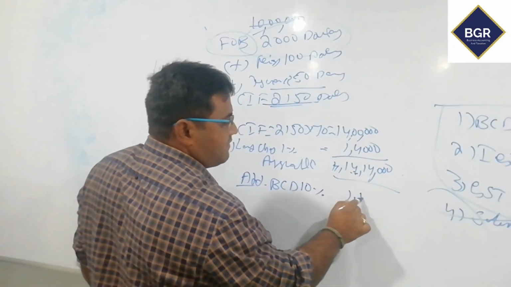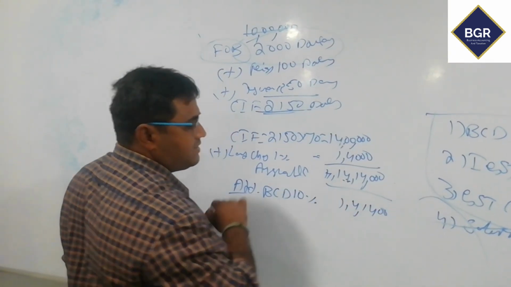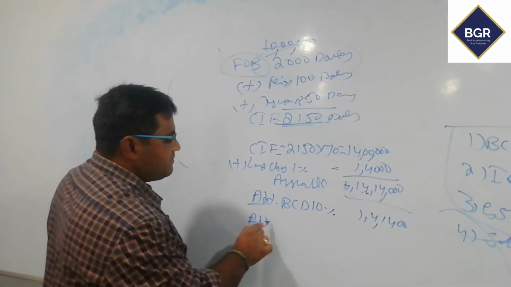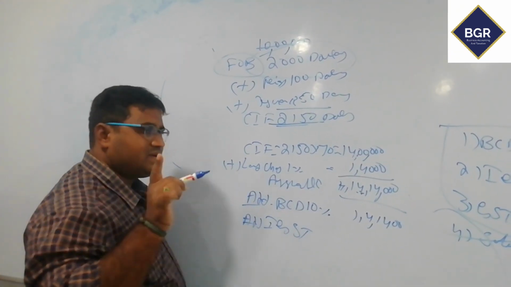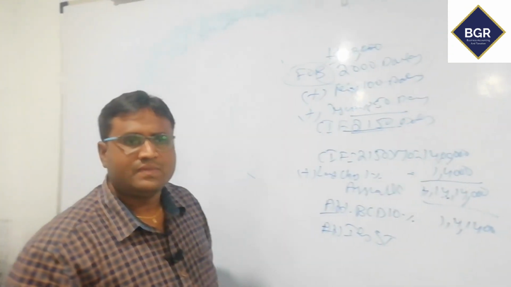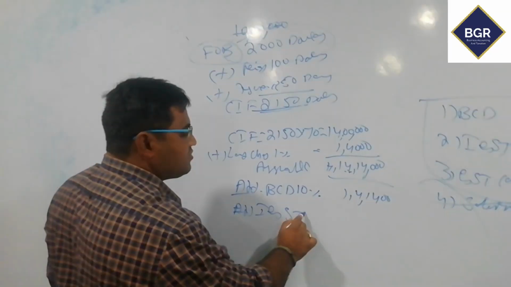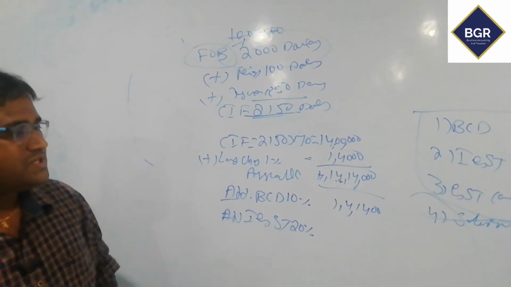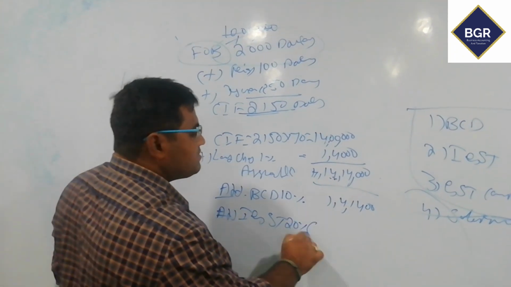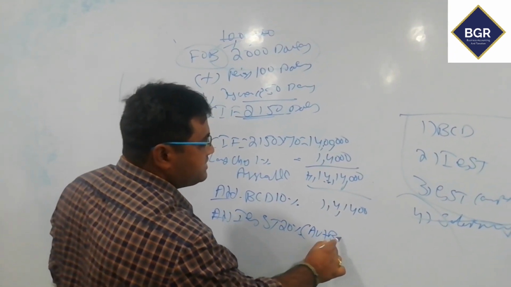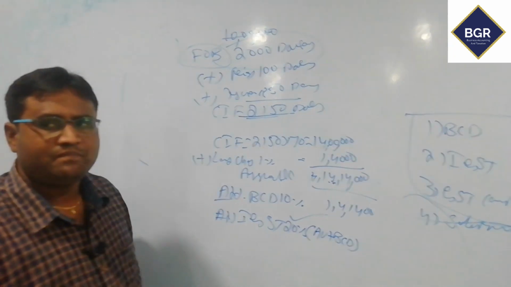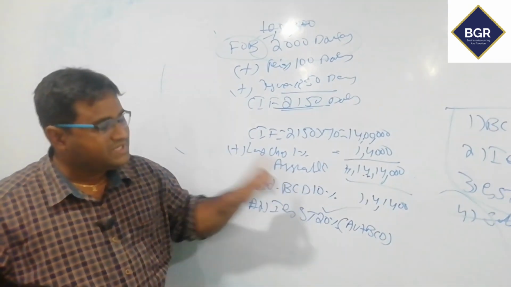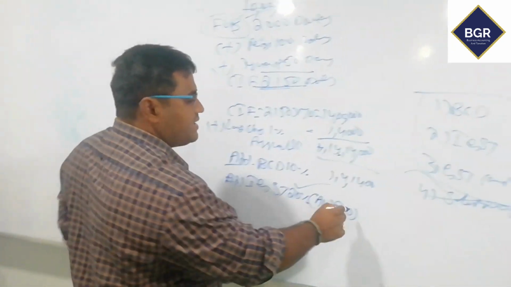BCD, for example, 1,41,400. Next, you have to add IGST. IGST is applicable on each and every import. For example, IGST rate is 20%. On which you have to charge 20%? On assessable value plus BCD you have to charge 20%. That means IGST is chargeable on assessable value and on BCD amount. Suppose it came to 2 lakhs.